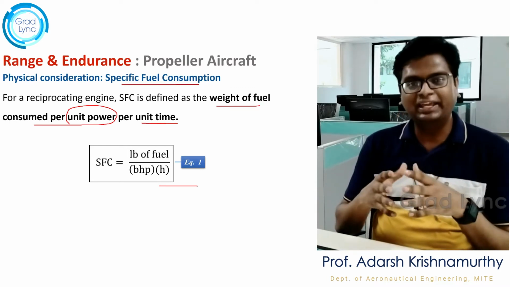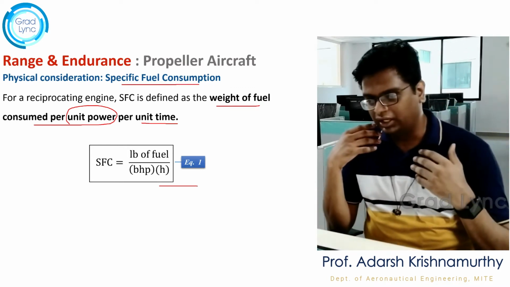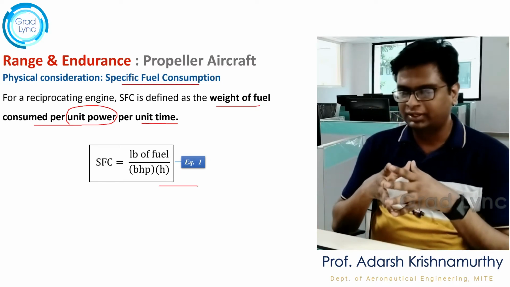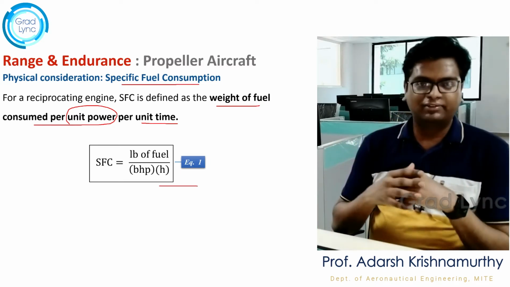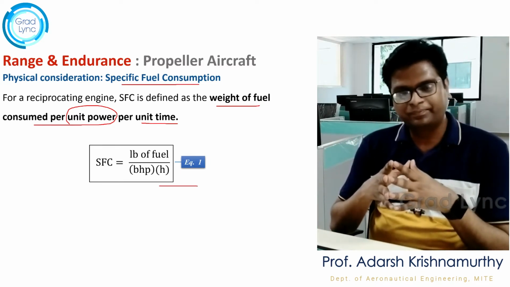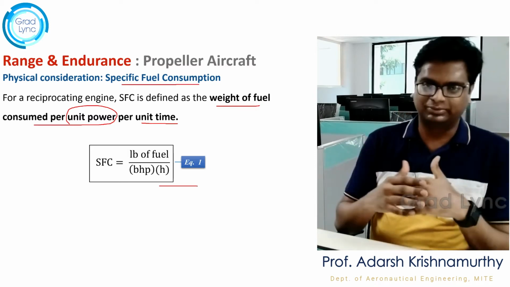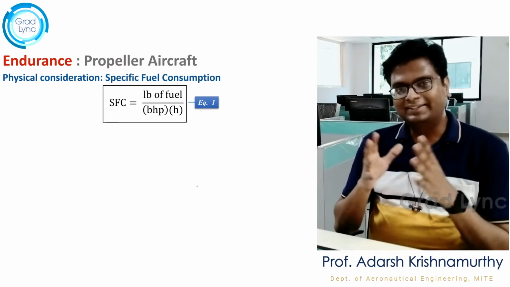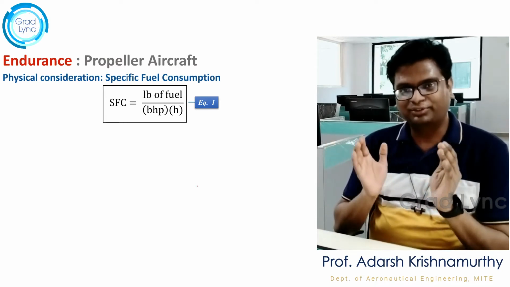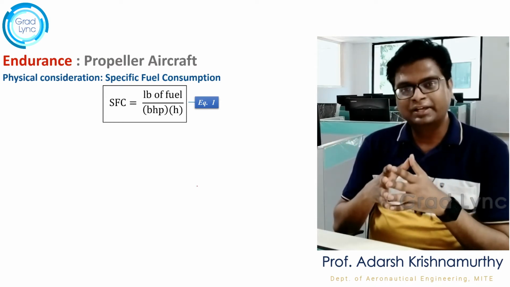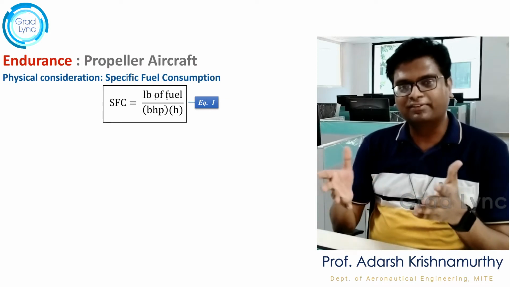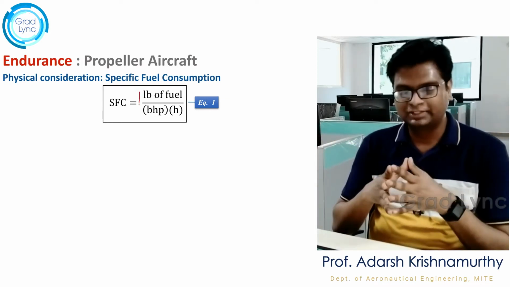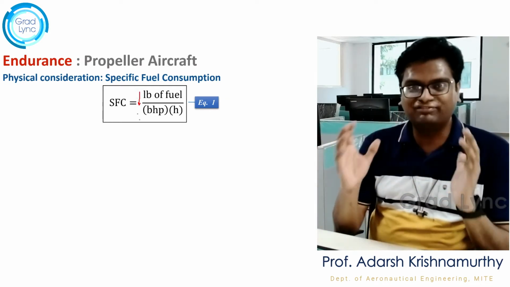Now in order to stay in air for the longest period of time, the total fuel consumption should be minimum. Am I right? So there are two possibilities. There are two conditions in fact. One is either I can reduce the fuel consumption every hour, or I can reduce the fuel consumption for the entire mission irrespective of where it is flying.